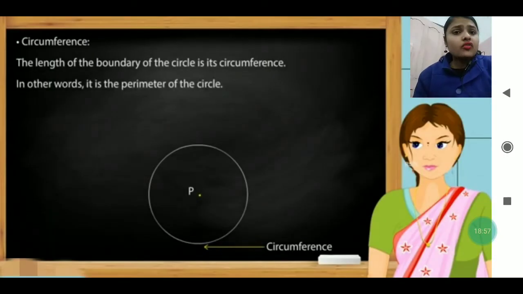Circumference. The length of the boundary of a circle is its circumference. In other words, it is the perimeter of a circle. The length of the total boundary is being indicated there. What is the length of the whole boundary of the circle you have drawn? That determines the circumference of that circle.